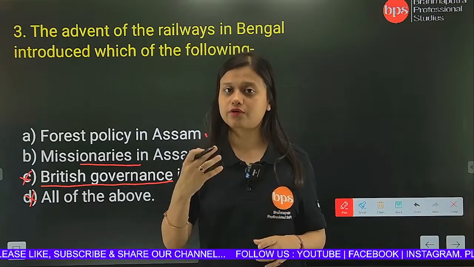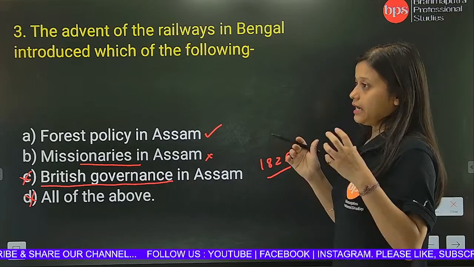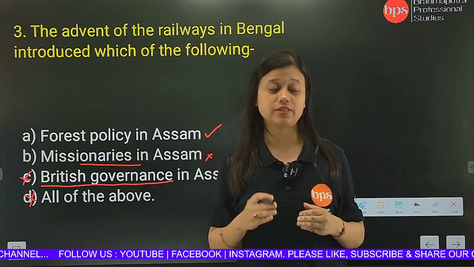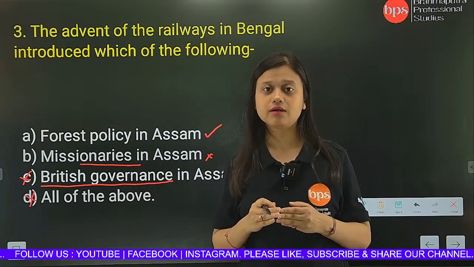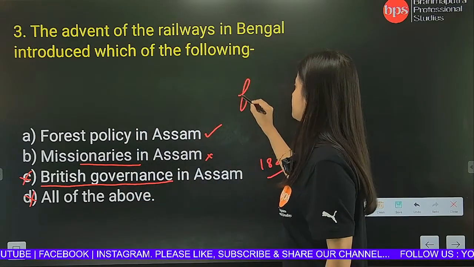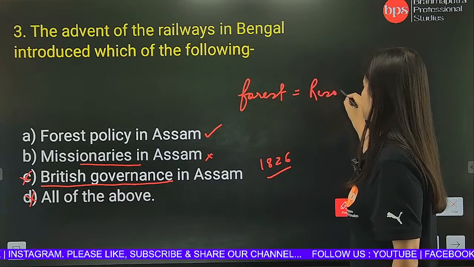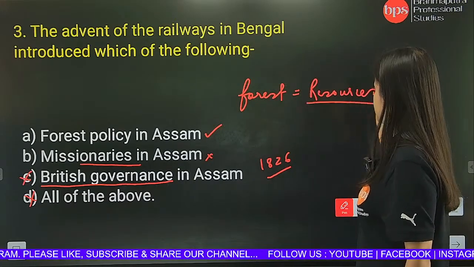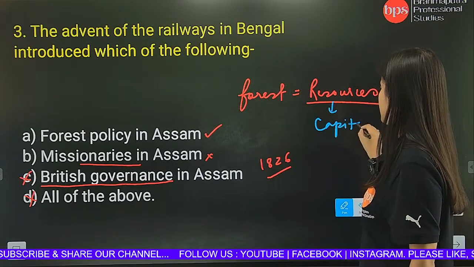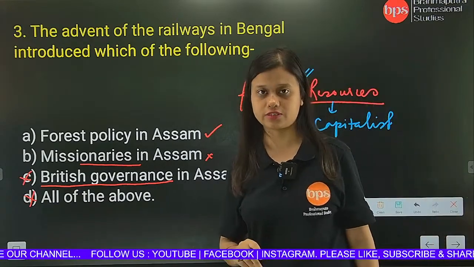Now I will tell you what is the link between the forest policy and the introduction of railways. You see, abundance of forest in the northeast. When the Britishers first came to Assam, they saw abundance of forest. And forest means what? If you have forest, then you have abundance of resources, right? And where there are resources, you will always have a capitalist structure, because a capitalist structure will always try to take control of the resources.